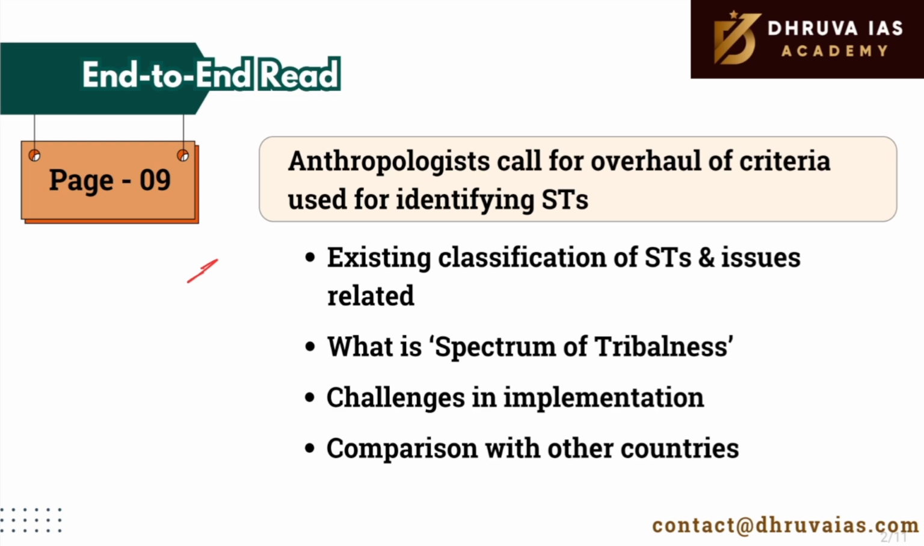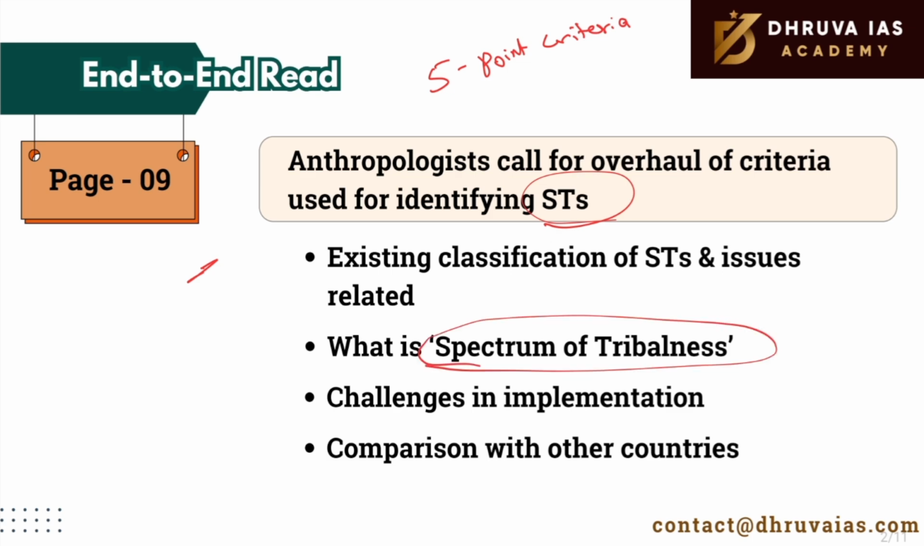This particular article talks about the definition of scheduled tribes. The article highlights the call by anthropologists for a paradigm shift in defining scheduled tribes in India. Instead of the existing 5-point criteria, experts propose a spectrum of tribalness that considers tangible and intangible factors, emphasizing social institutions and cultural indicators. This particular topic is relevant for GS 1 and 2 subject of social issues and social justice,